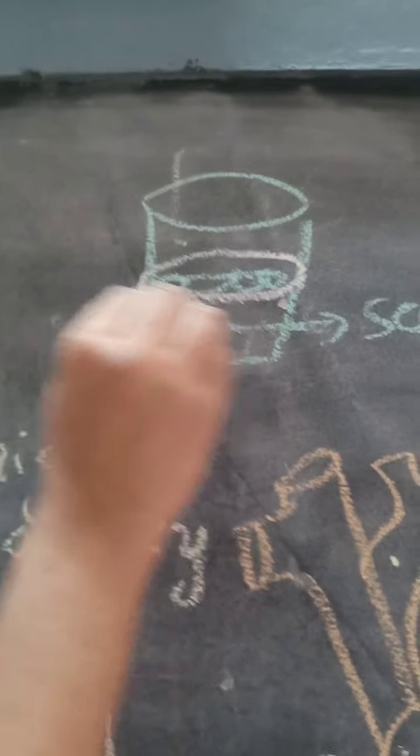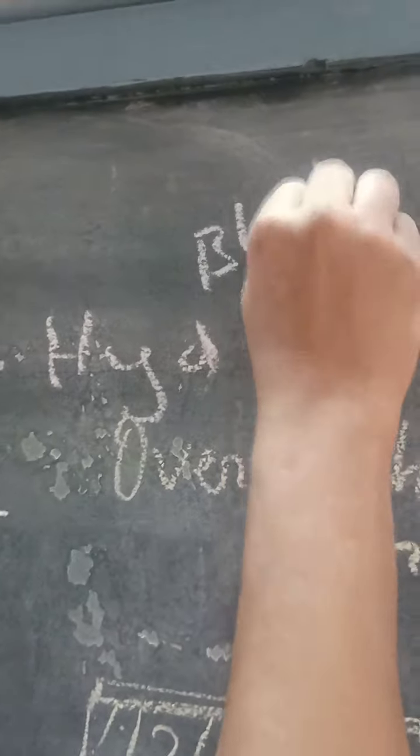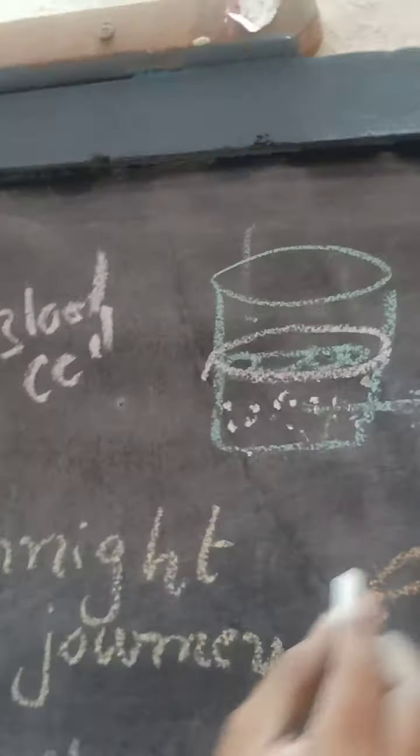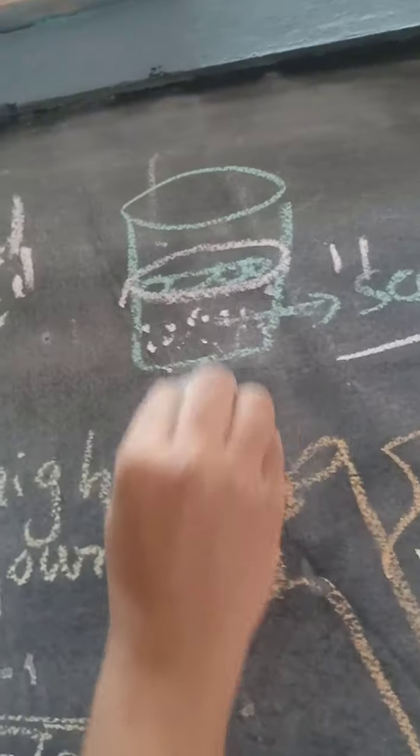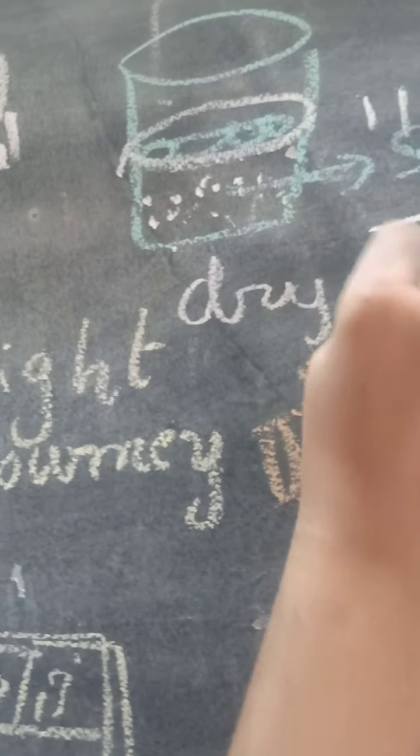If we take the blood, the blood will clot sometimes. The blood cells will clot. Then below we will get the liquid portion or fluid portion, which is known as serum. The serum will be in dry grass color. The serum will be in which color? Dry grass color. Are you understood?